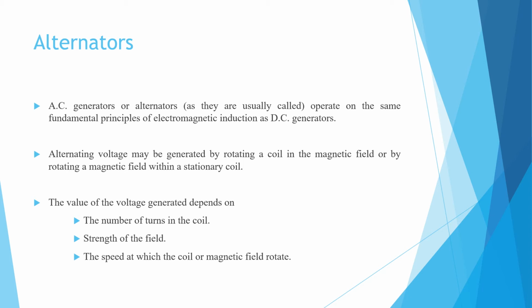The value of voltage generated depends on the number of turns in the coil, the strength of the field, and the speed at which the coil or the magnetic field rotates.